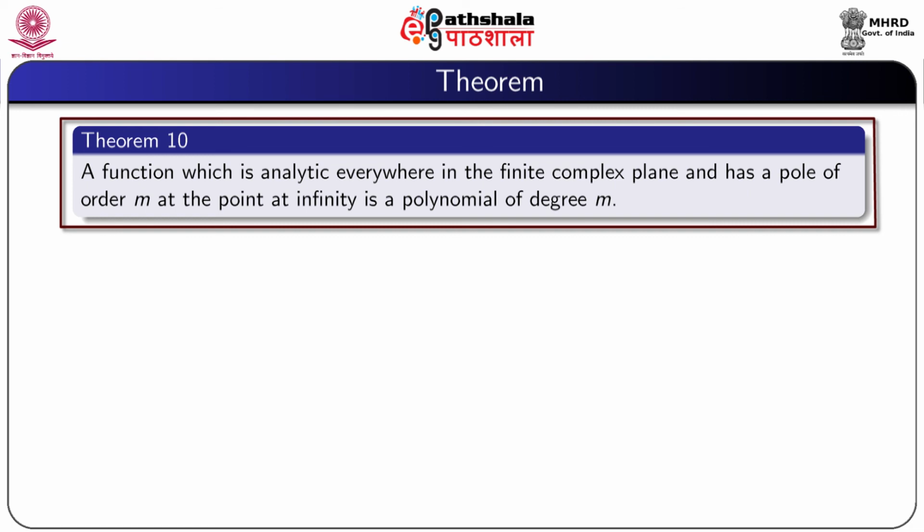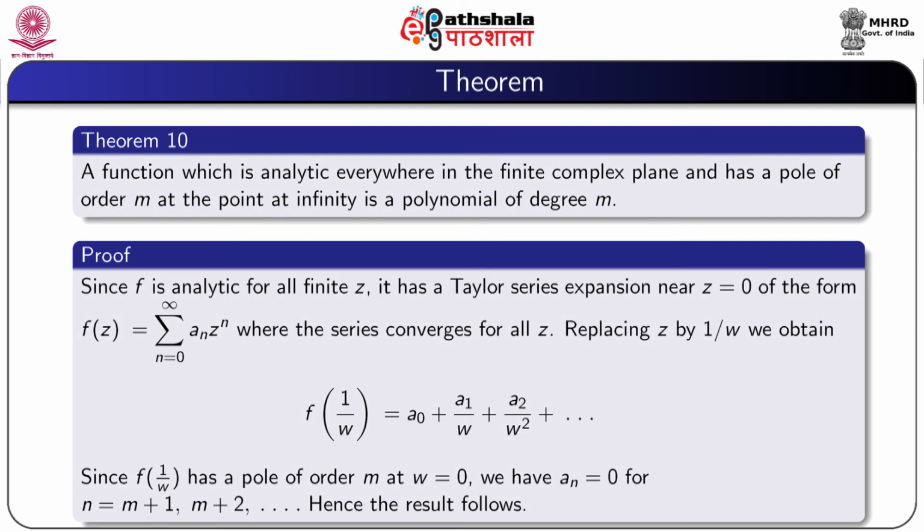Another result: a function which is analytic everywhere in the finite complex plane and has a pole of order m at the point at infinity is a polynomial of degree m. So, since f is analytic for all finite z, it has a Taylor series expansion near z equal to 0 of the form f(z) equal to summation n equal to 0 to infinity a_n z to the power n, where the series converges for all z.